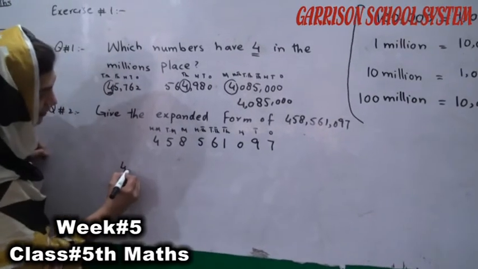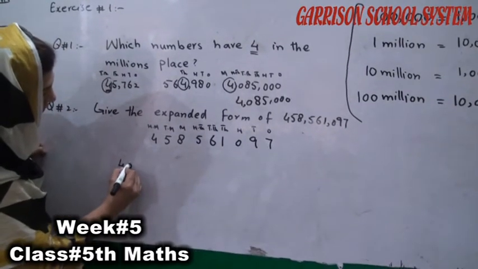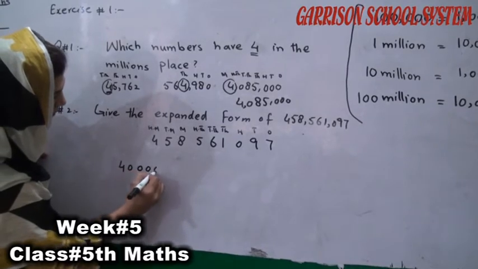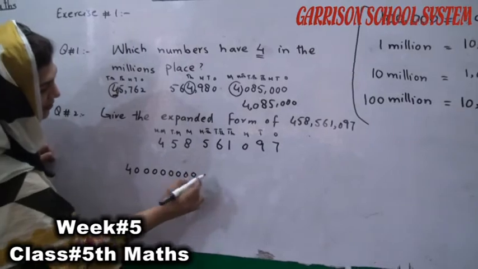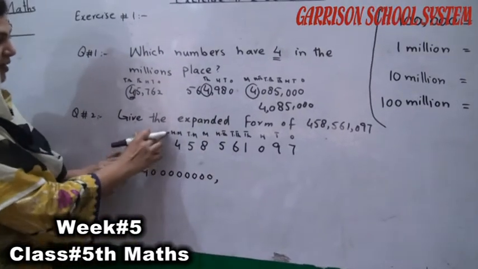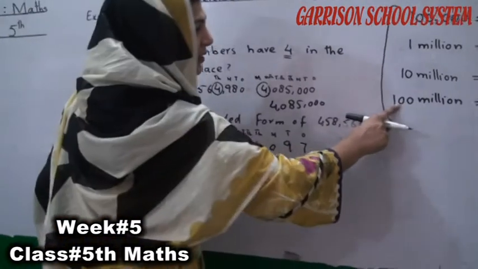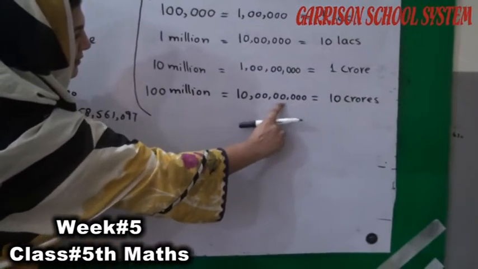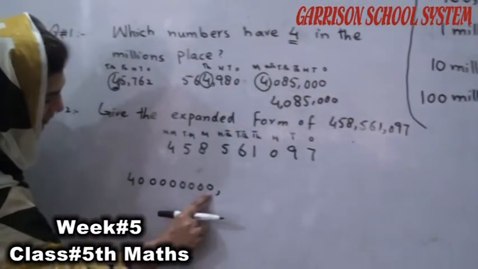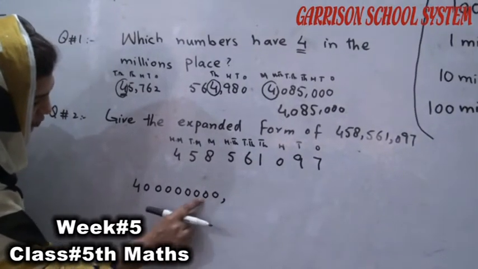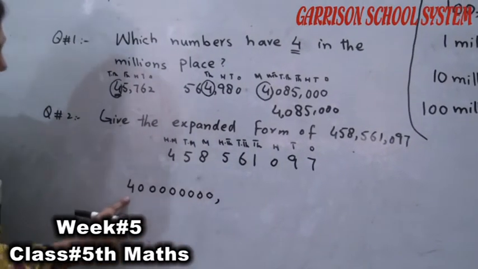So we can write it in this way. This is the 400 million, because in 100 million there are 9 digits: 1, 2, 3, 4, 5, 6, 7, 8, 9.